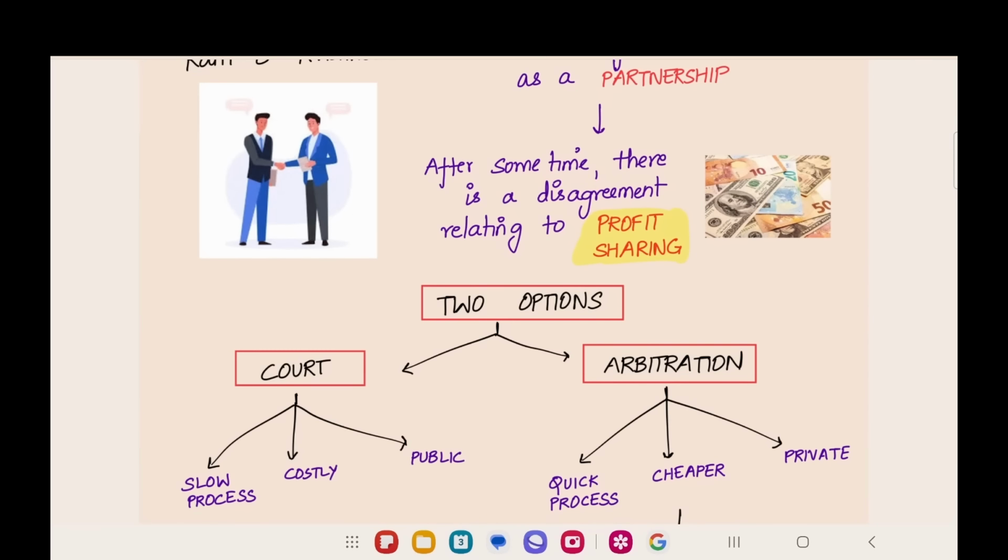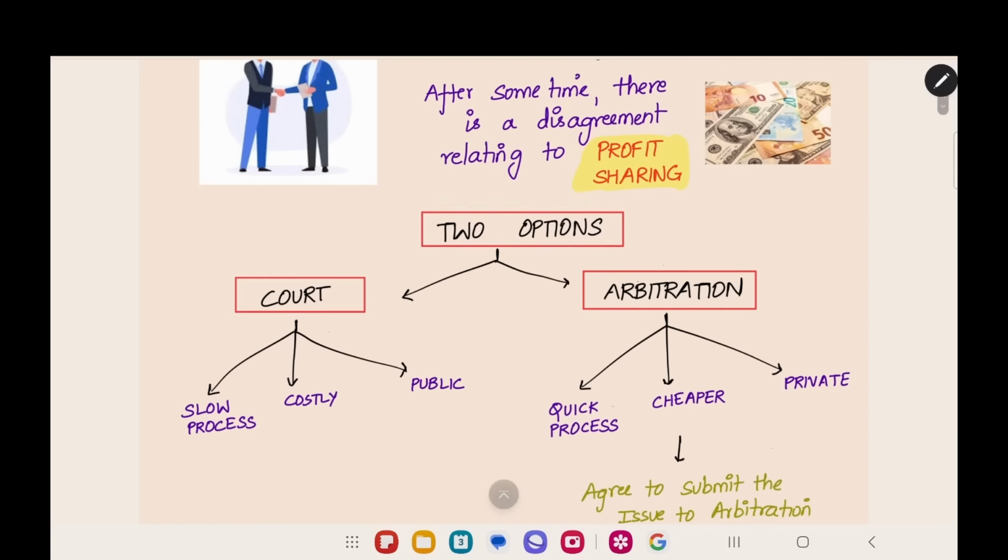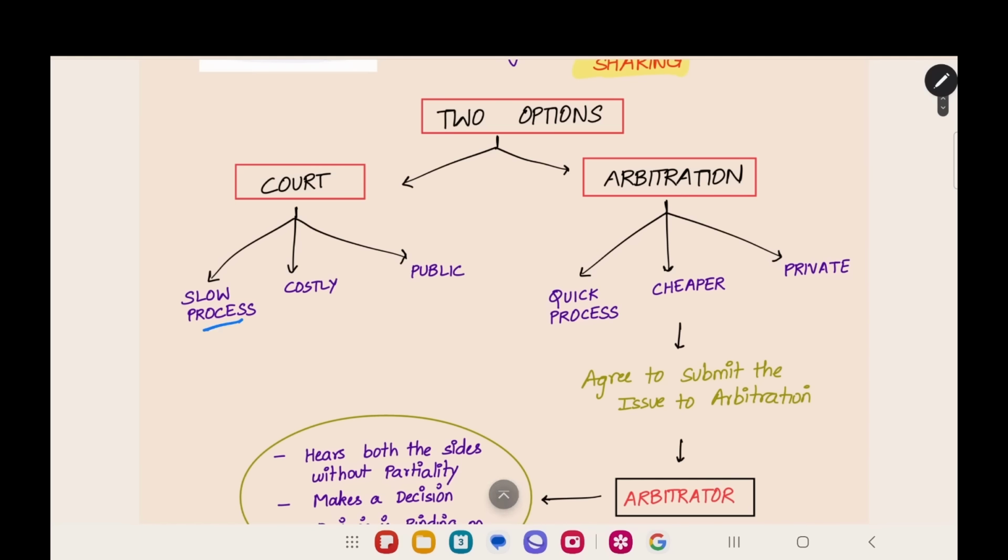Now, for solving this problem, they are exploring the options. In what ways can we solve this dispute? They have two options in front of them. The first one is court, and the second one is arbitration. What is the problem in going to court? In court, it is a very slow process. It will take years to solve the dispute, and it is very costly. We have to hire lawyers and pay them. It is costly, and it is a public process. The judgment will be uploaded on the court's website and anyone can view it, so it will not be confidential.